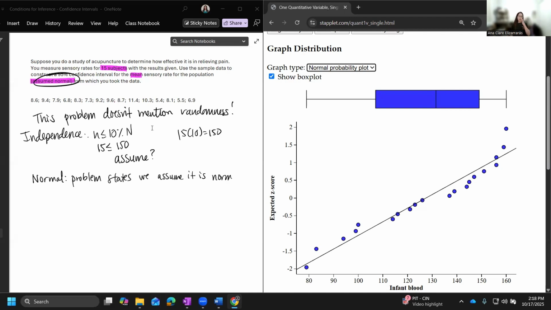Now you've encountered a couple of questions. One is regarding proportions, a couple regarding means. For means, you can check the normal condition in 3 different ways, but you're really looking for those key words, those key pieces of information to make sure that your conditions are checked so that you can, in fact, perform inference and generalize the information to the population.